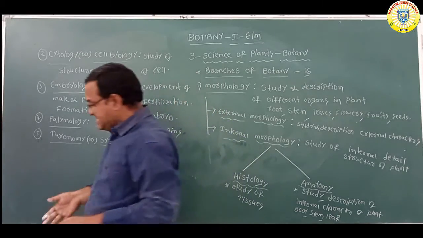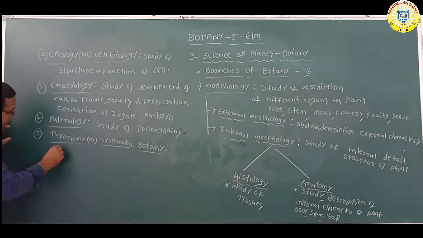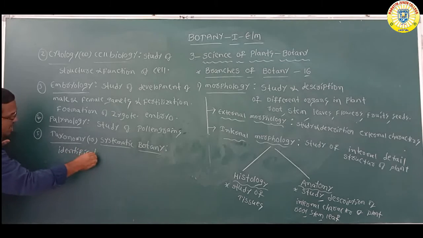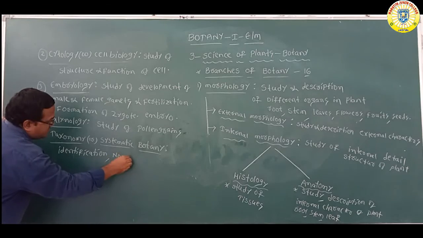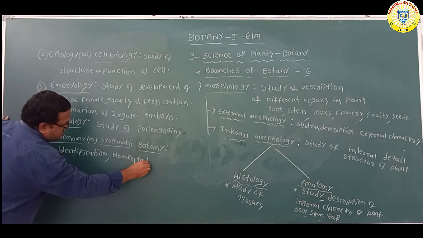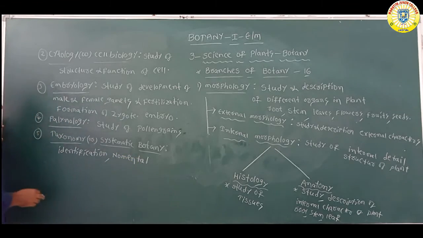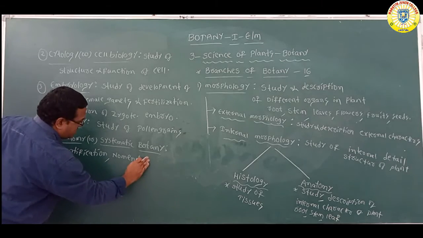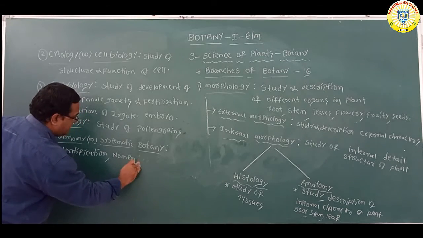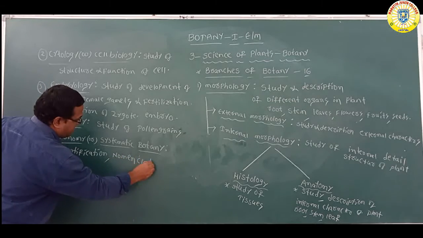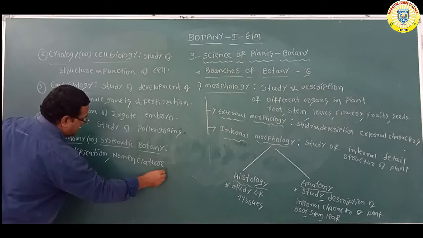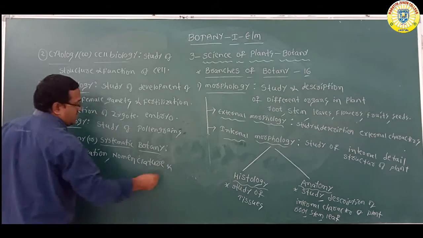So taxonomy means identification, nomenclature, and classification.